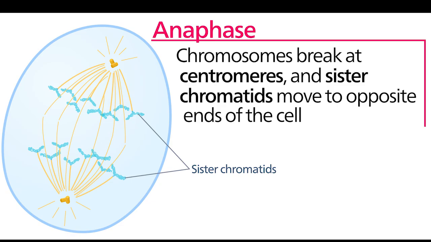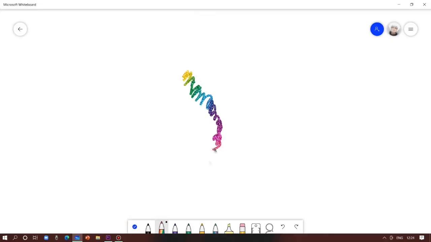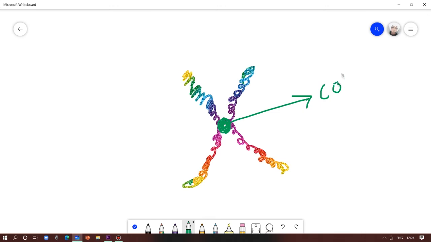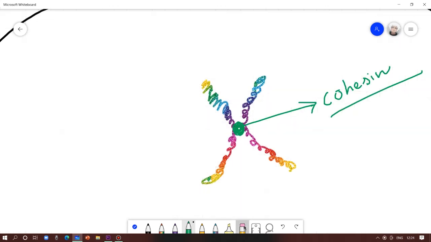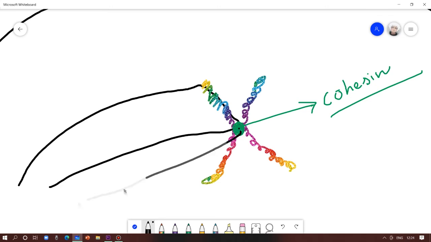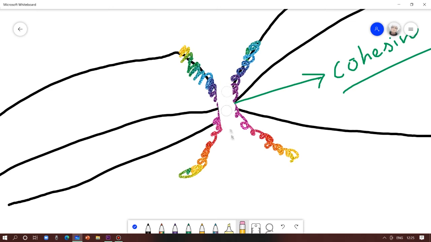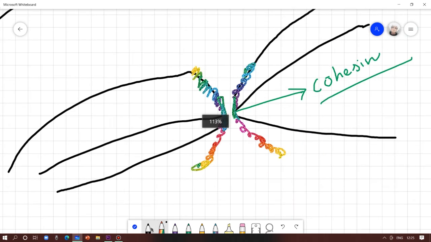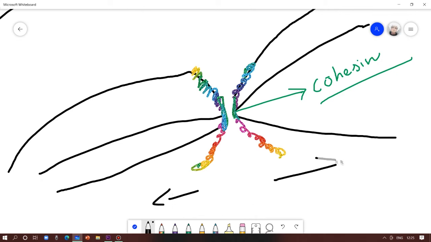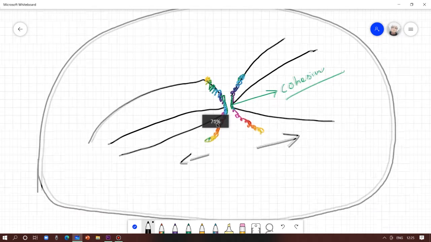After metaphase comes the fourth phase of mitotic cell division, which we call anaphase. Anaphase is the phase where the sister chromatids get pulled apart. The centromere holds the two sister chromatids together with the help of a protein called cohesin. This cohesin will break down during anaphase, which means the centromere is no longer holding the two sister chromatids, and they are pulled apart towards different poles of the cell. One will go to the north, another to the south pole.